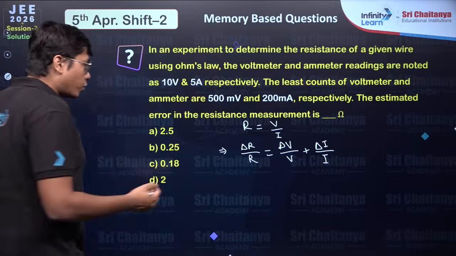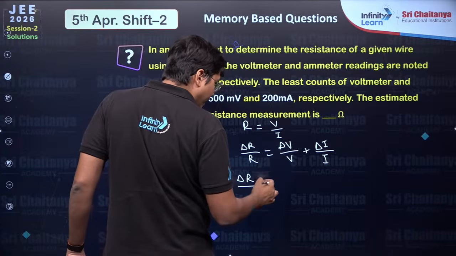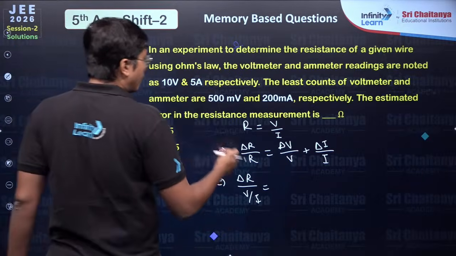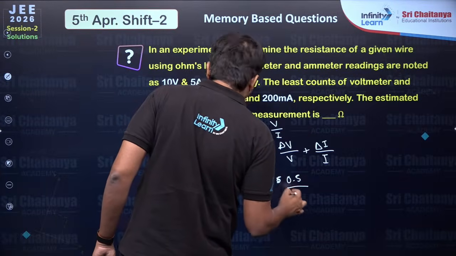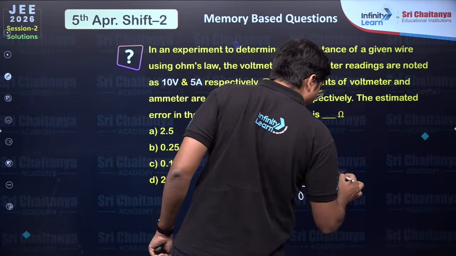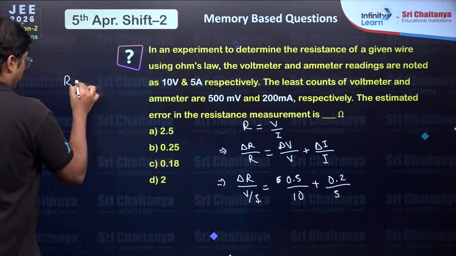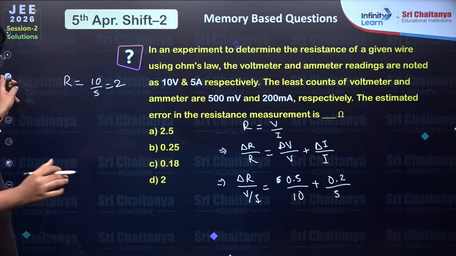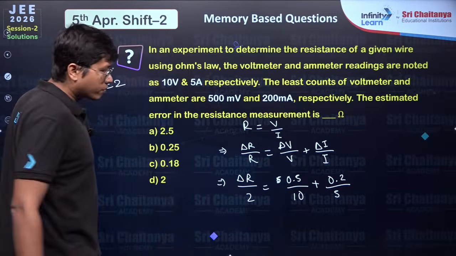So you know the relative errors are what add up. Now this delta R is what you are solving for. What is R? That is just V by I. That is equal to, over here, delta V is how much? 500 millivolts. So I'll rather call it 0.5 volts divided by 10, plus delta I is 200 milliamperes, which is 0.2 amperes divided by 5 amperes. And the original resistance is 10 by 5, which is just 2 ohms.